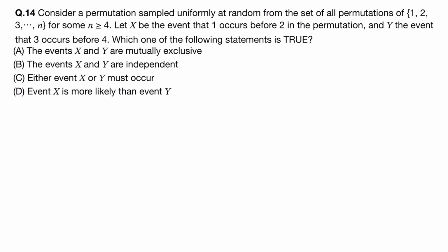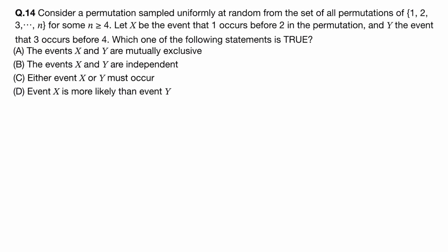Consider a permutation sampled uniformly at random from the set of all permutations of 1 to n for some n greater than or equal to 4. Let x be the event that 1 occurs before 2 in the permutation and y be the event that 3 occurs before 4. Which one of the following statements is true?